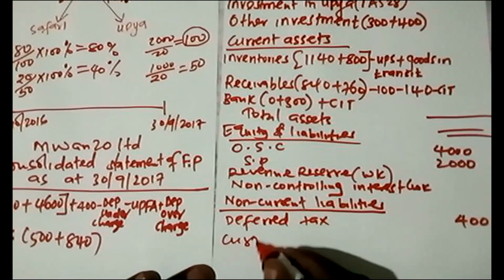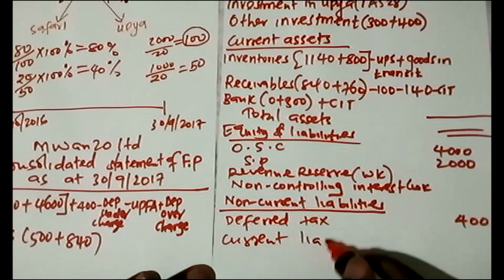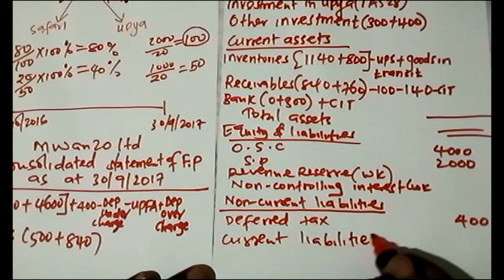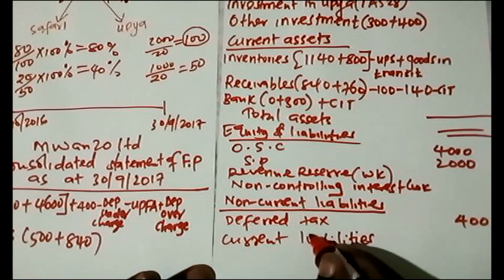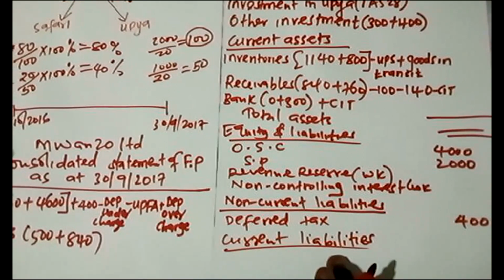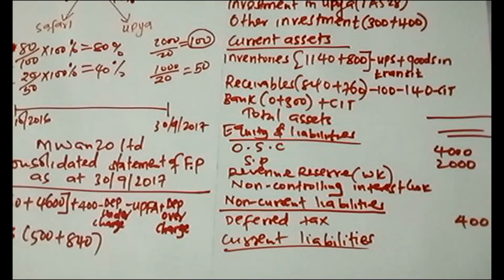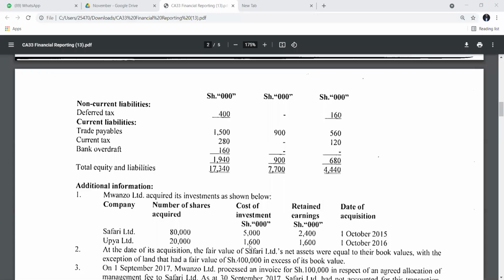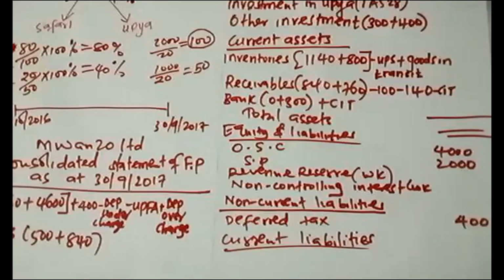Then what about current liabilities? So for the current liabilities, we have trade payables, current tax and bank overdraft. So trade payables is 1,500 and 900.